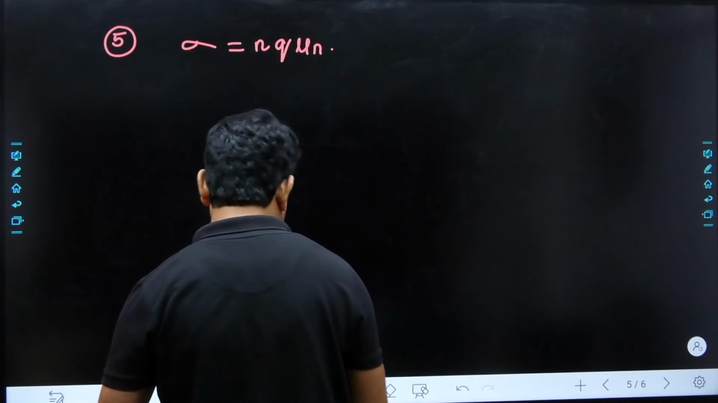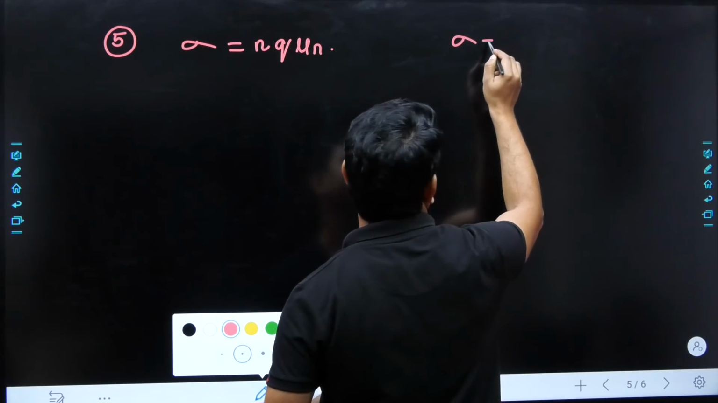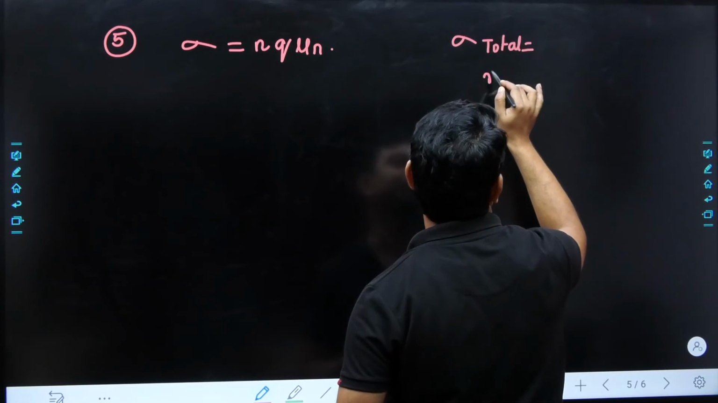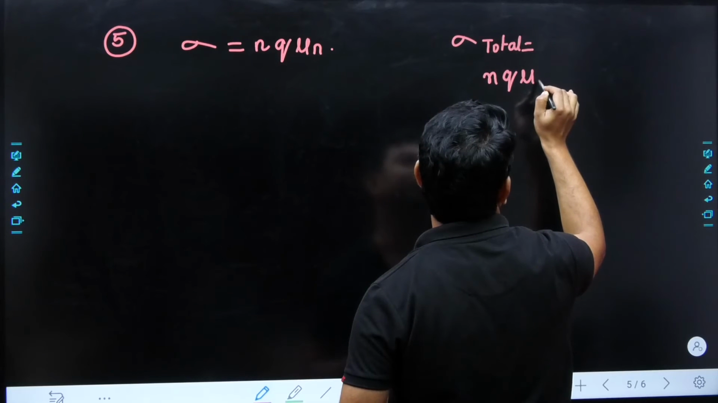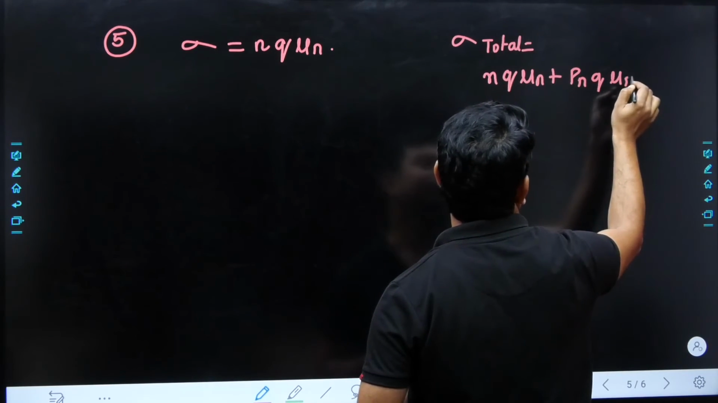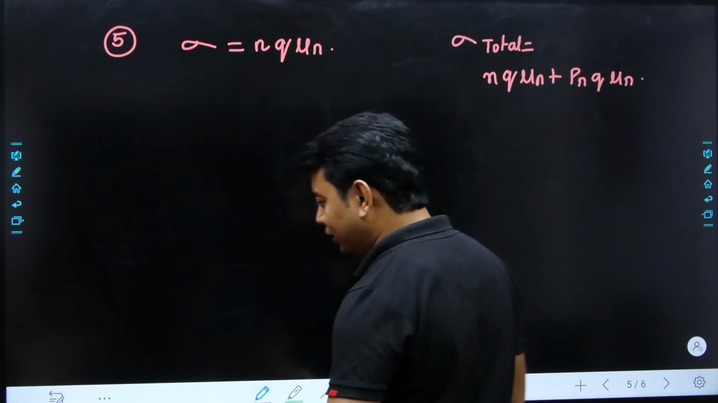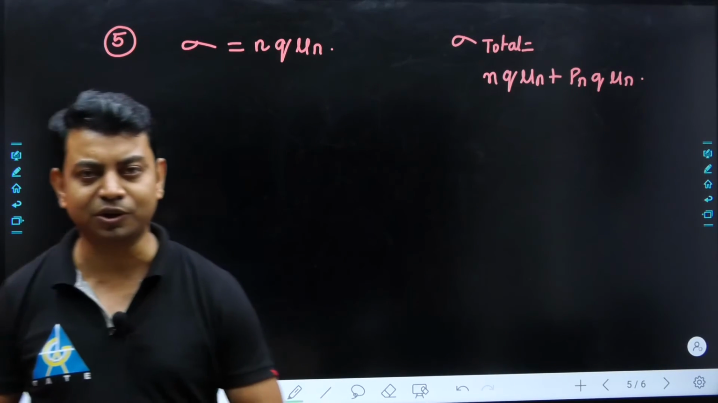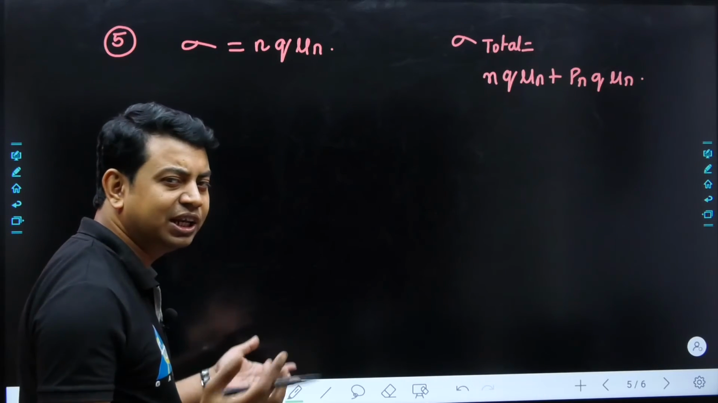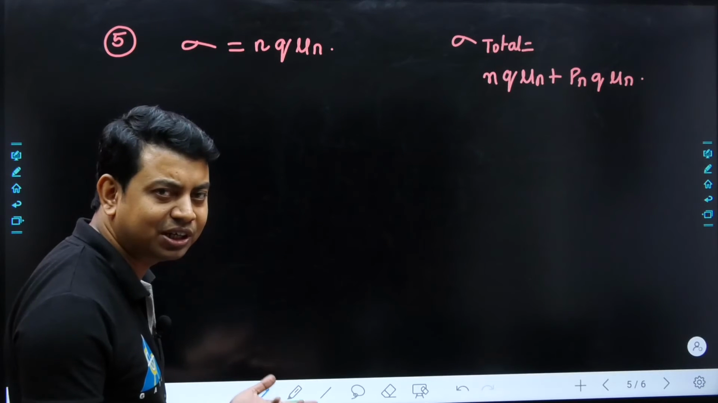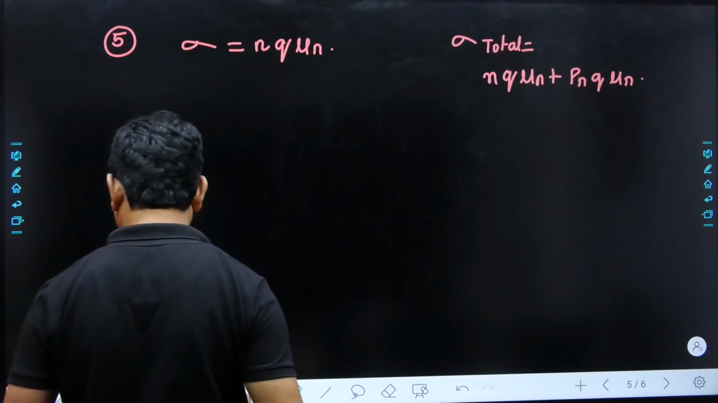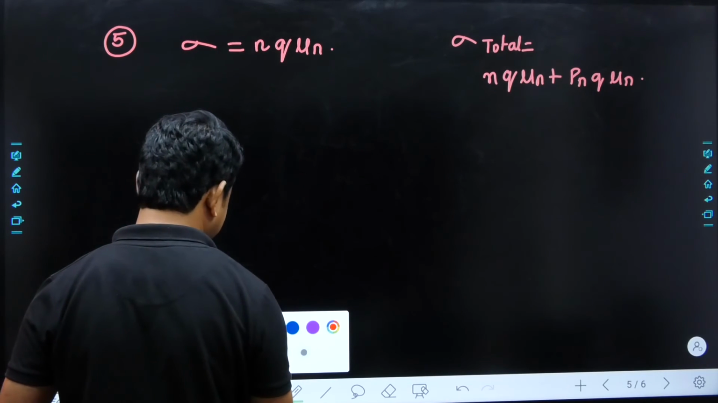Okay, no problem. You can take the total conductivity also. So what will be the total conductivity, sir? The total conductivity is n q mu n plus we have p in n-type into q into mu p. That means we can take both the conductivity due to holes and the conductivity due to electrons. Okay. So does the answer differ? You can check whether we get a different answer or the same answer. Sir, how can I check? I have to get the values of all. Yes, you can get the values of all.